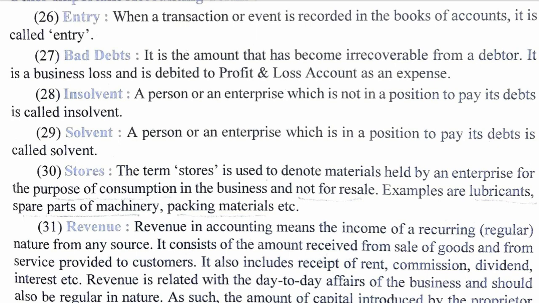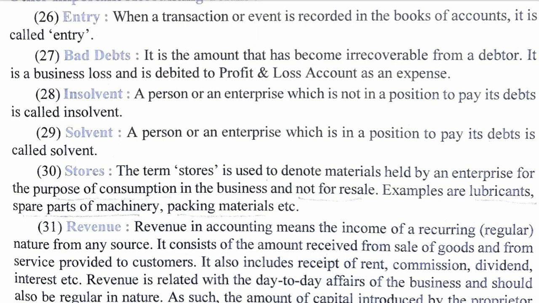Then insolvent. A person or an enterprise which is not in a position to pay its debt is called insolvent. So if you are a sole proprietor and you have a business, and if your business is running into losses and now you are unable to pay your debts, that means any amount in the market as a loan, any payment to the creditor, if you are not able to make payment even by selling all the assets, then it is called insolvency. So the person who is not able to make the payment is called insolvent.